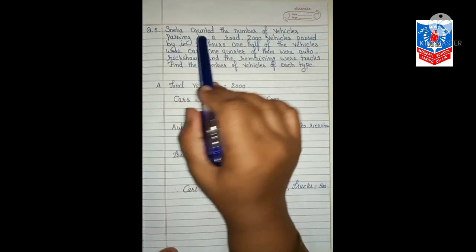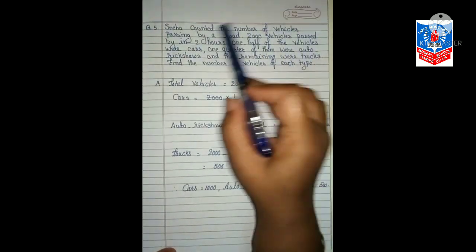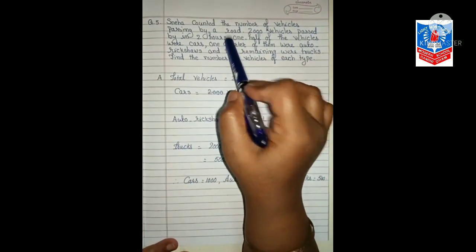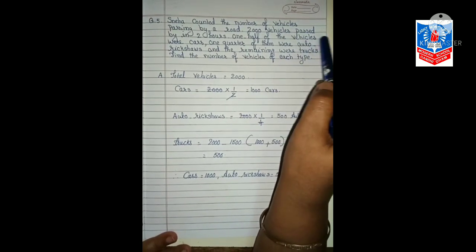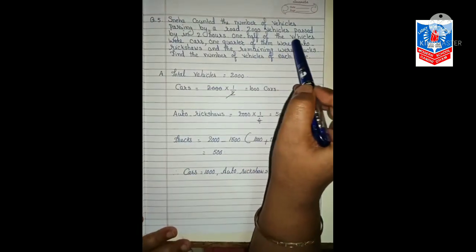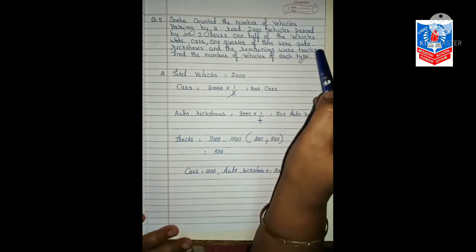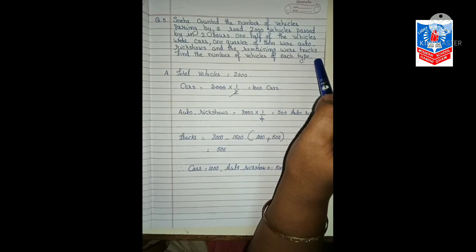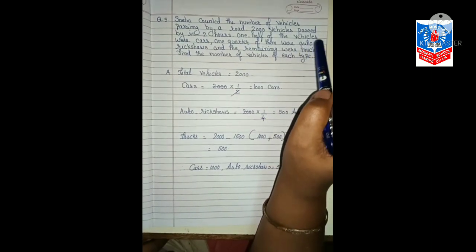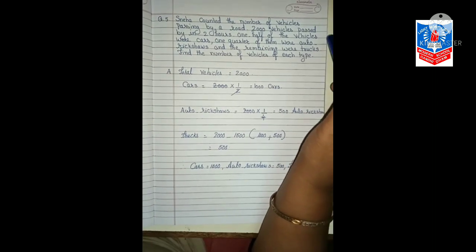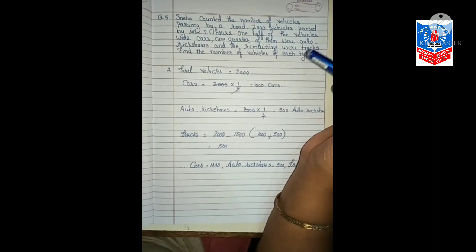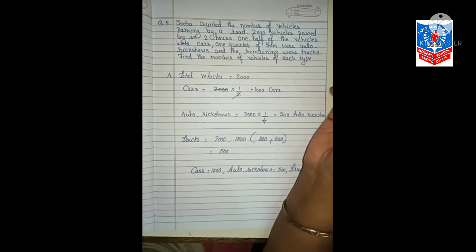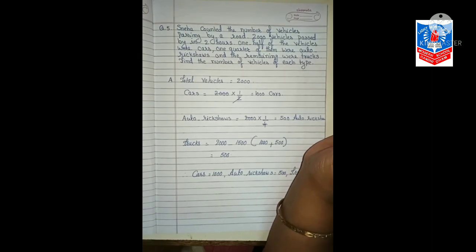Question number 5. Sneha counted the number of vehicles passing by a road. 2000 vehicles passed by in 2 hours. One half of the vehicles were cars, 1/4 of them were auto rickshaws, and the remaining were trucks. Find the number of vehicles of each type. So we have to find how many cars and how many auto rickshaws and how many trucks.